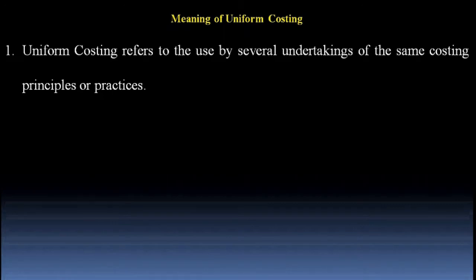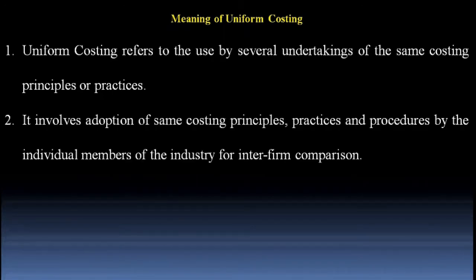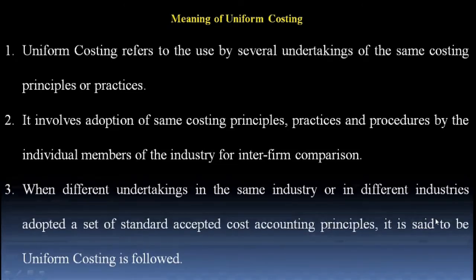Point number one. Therefore, we could say that uniform costing refers to the use by several undertakings of the same costing principles or practices. Point number two. It involves adoption of the same costing principles, practices, and procedures by the individual members of the industry for interfirm comparison. Point number three. When different undertakings in the same industry or in different industries adopt a set of standard accepted cost accounting principles, it is said that uniform costing is followed.